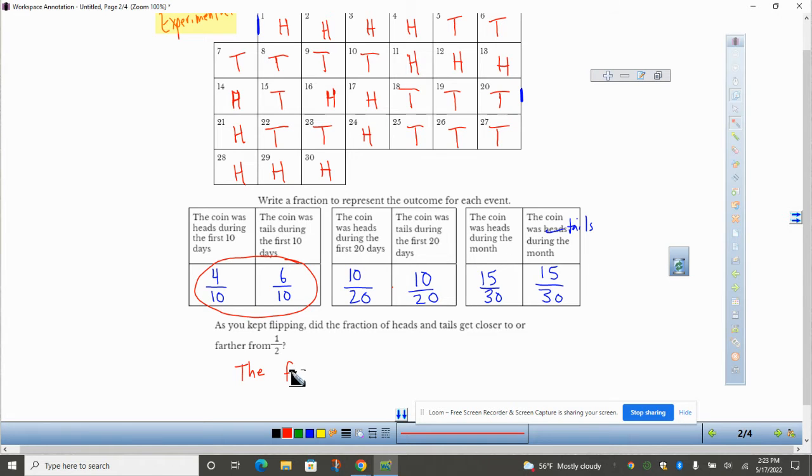The fraction got closer to 1/2. And typically that's what happens, that as you do an experiment like this, the more and more times you flip the coin, the closer you're going to get to 1/2. Doesn't always work out perfectly like it did here, but typically or usually that's what happens. It gets closer to 1/2.